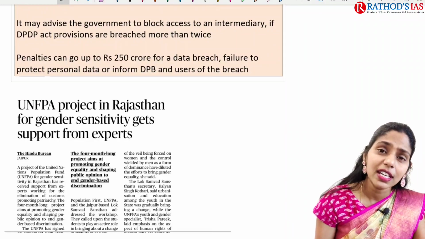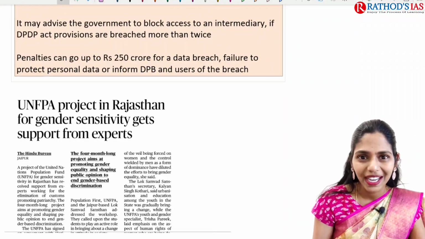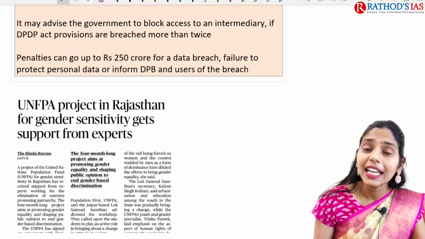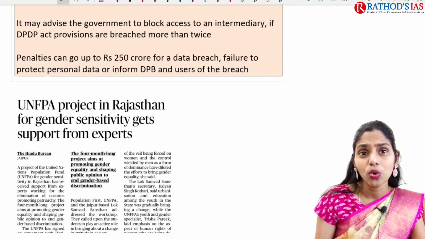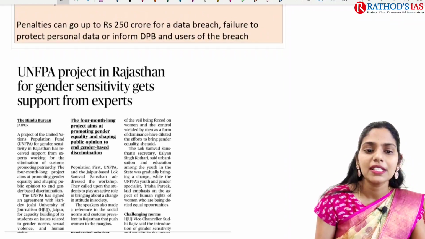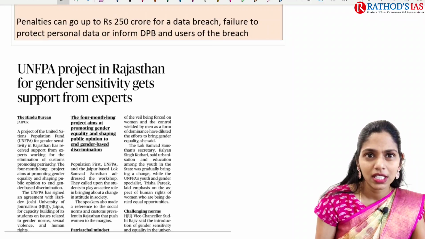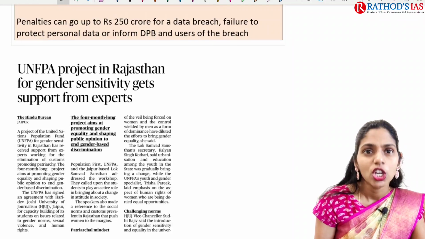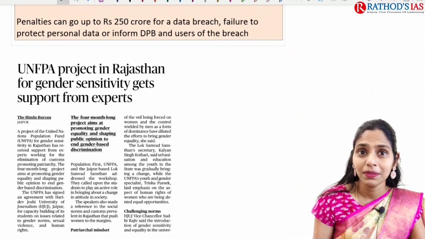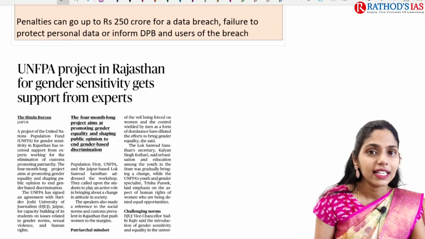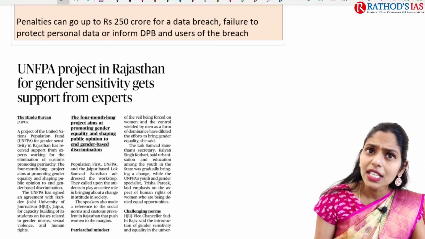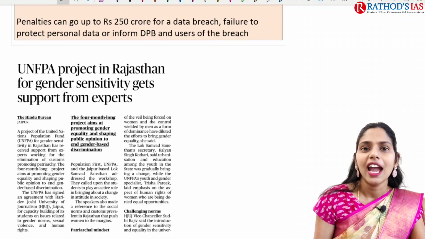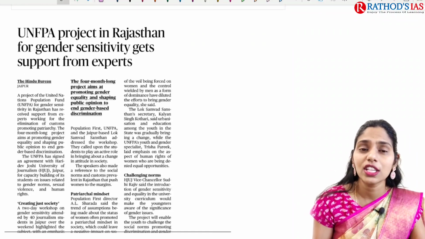And even if there is any breach, there is a provision of penalty also. The penalty can go up to rupees 250 crores for data breach and failure to protect the personal data, or to inform the data protection board and users of the breach. So hefty penalties will be imposed for a data breach. So this is about this topic in detail, and now let us see the next topic.